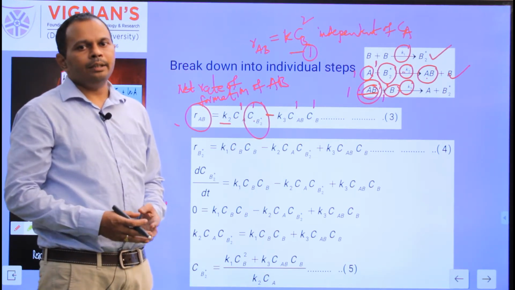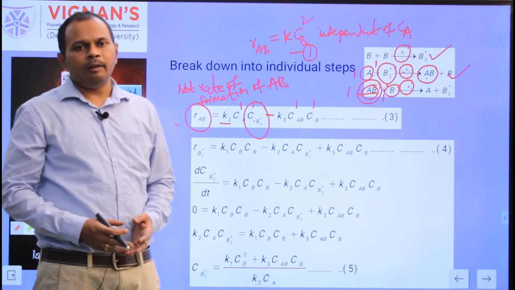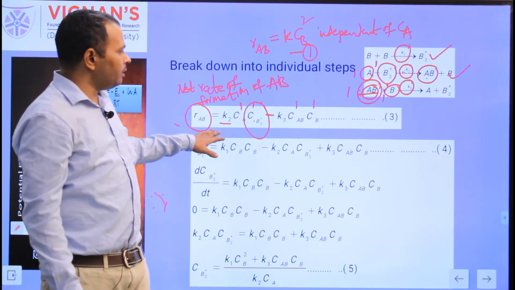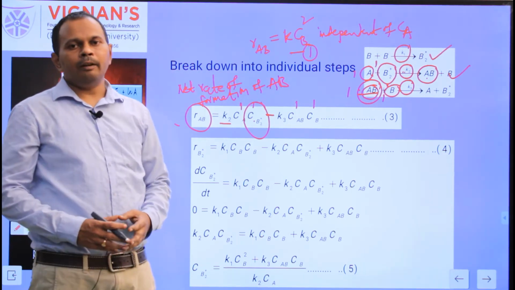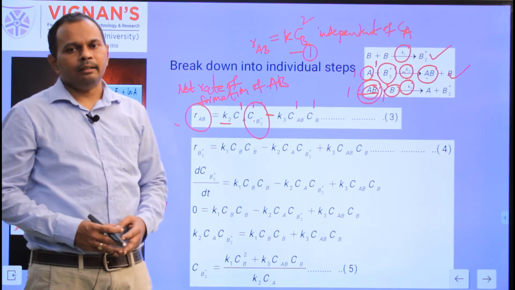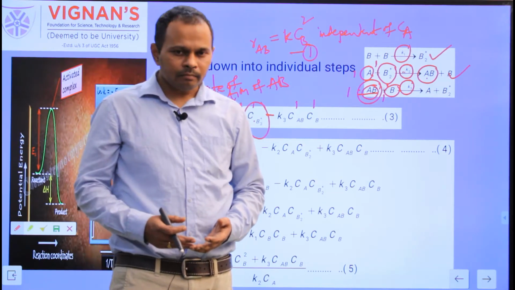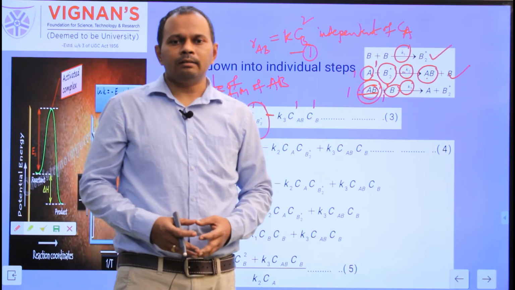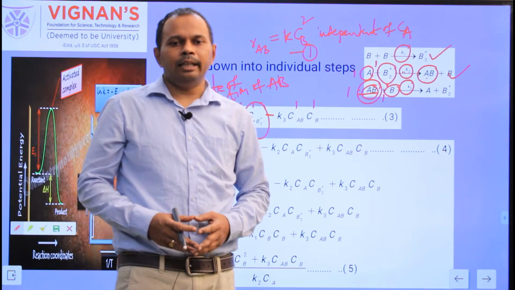After converting CB2 star into known quantities, substitute back into equation 3 and apply the rate of formation of AB. After certain mathematical manipulation, whatever rate of formation of AB you got, if you compare with experimental equation 1, the rate of formation of AB based on the experiments, and when these two are the same, our assumed reaction mechanism is correct. Next step is to find out the concentration of the intermediate. If you want to find the concentration of the intermediate B2 star, again we need to write the net rate of B2 star.